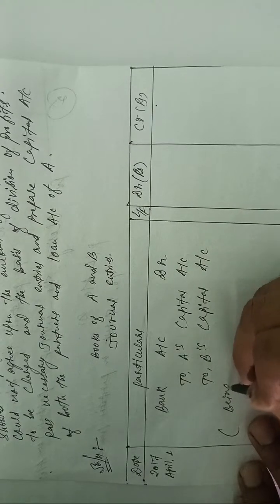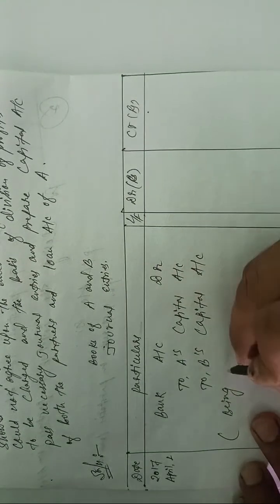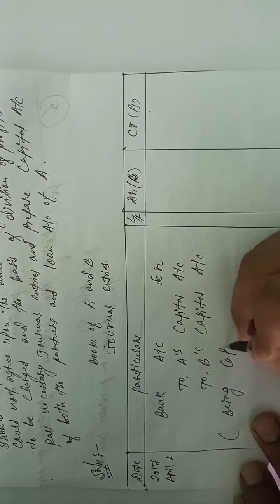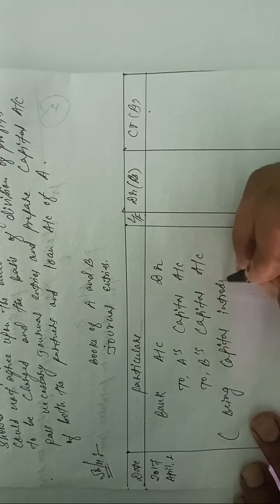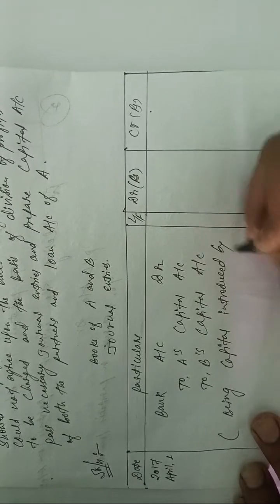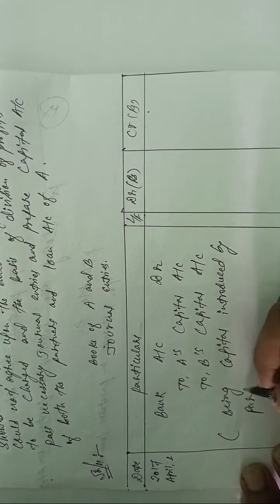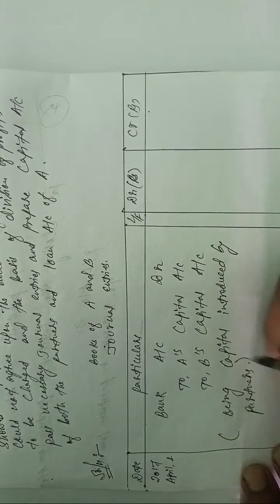Write down the narration: being capital introduced by partners. Partners put money into the firm, so this will be the entry for capital introduced by the partners in the firm.